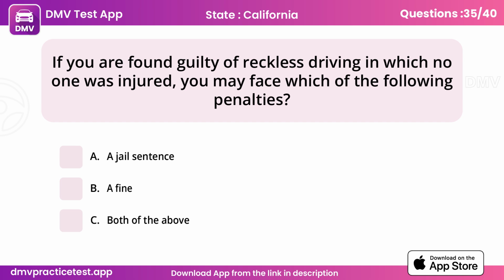Question 35. If you are found guilty of reckless driving in which no one was injured, you may face which of the following penalties? C. Both of the above.